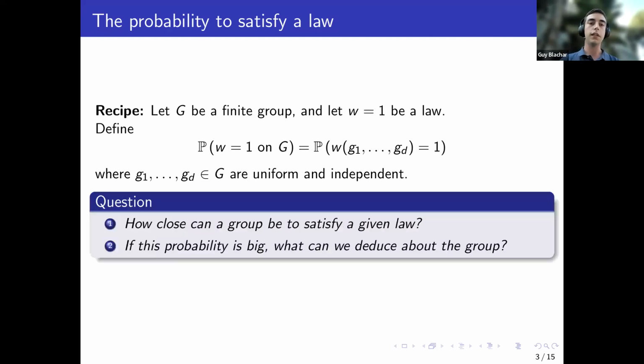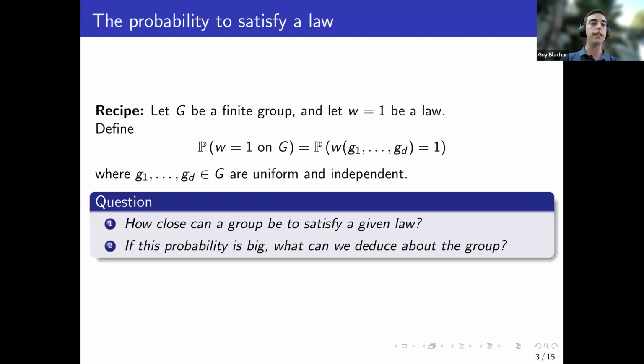And two questions that we'll ask today are how close can a group be to satisfy a law? And so that's one question. And the other one, if this probability is big, what can we say about the group? Because, for example, if we know that the probability that two elements commute is, let's say, at least 1/10, then the group has to be in some sense close to being abelian. And these are the two questions that we'll ask. How close can it be? And if we know that it's not small, what can we say about the group?